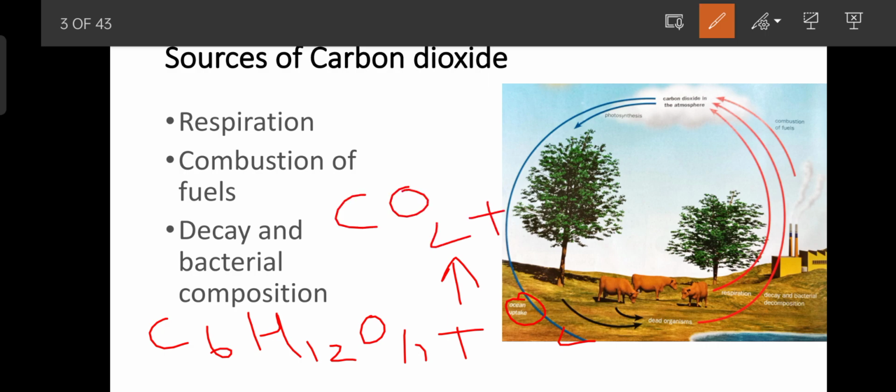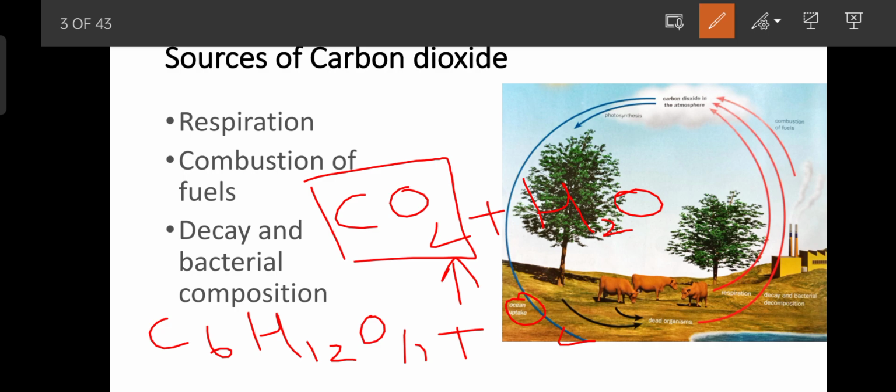When it breaks down in the presence of oxygen, the products that we get are carbon dioxide and water. So carbon dioxide is produced in the process of respiration and added to the atmosphere.